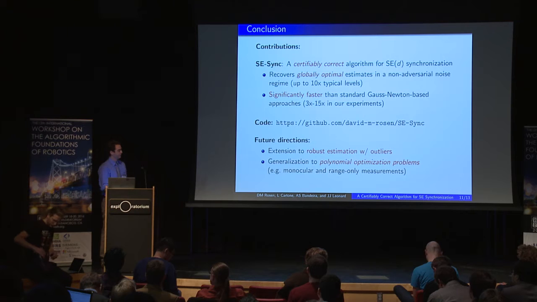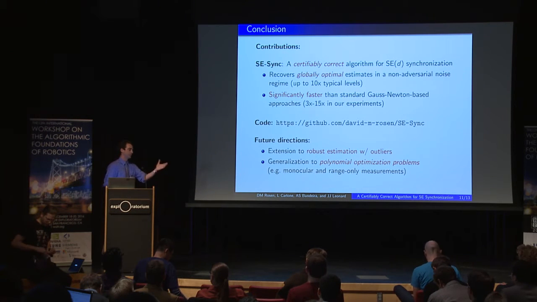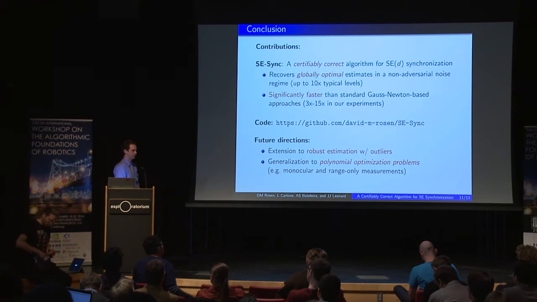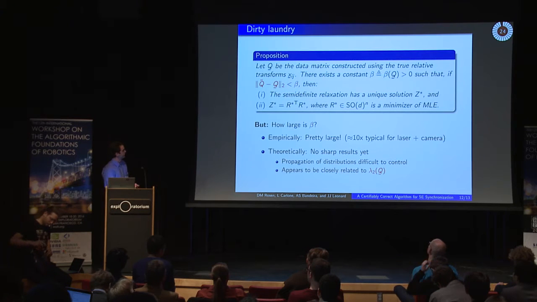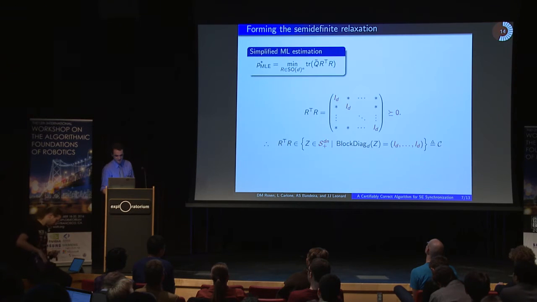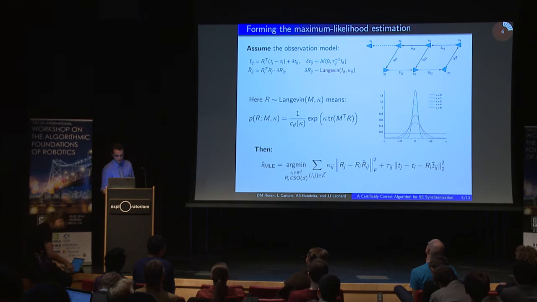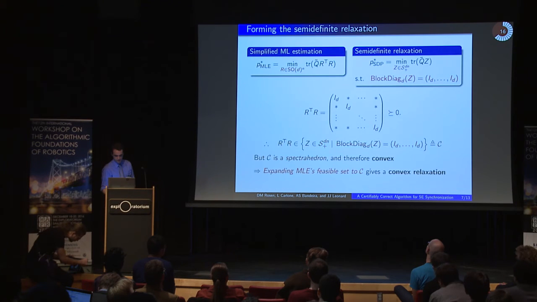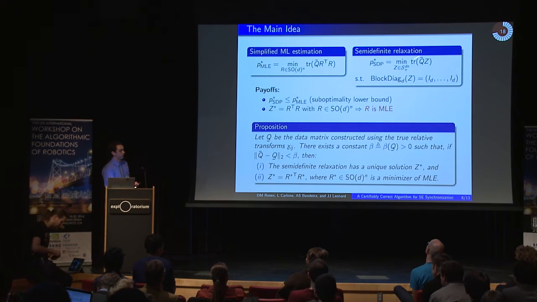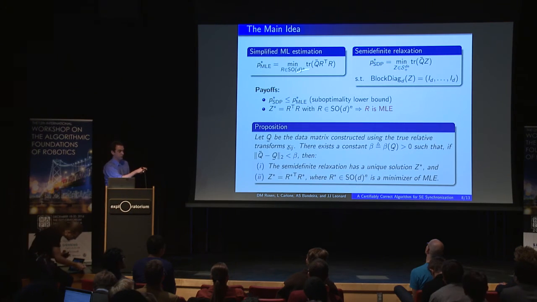The really nice thing is that I think it provides a path forward to doing, essentially, an outlier rejection formulation, if that answers your question. What our proposition here actually shows, one way of interpreting it, is that under typical operating conditions, these two problems are entirely equivalent.